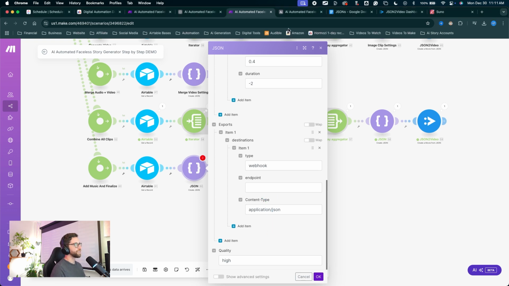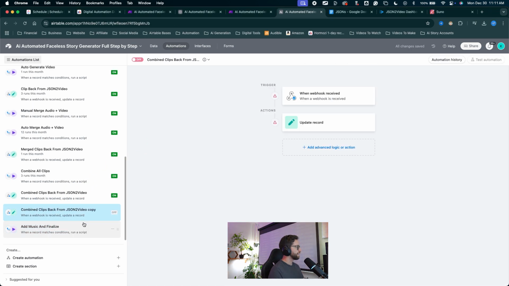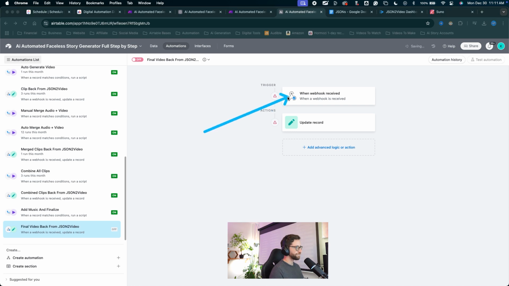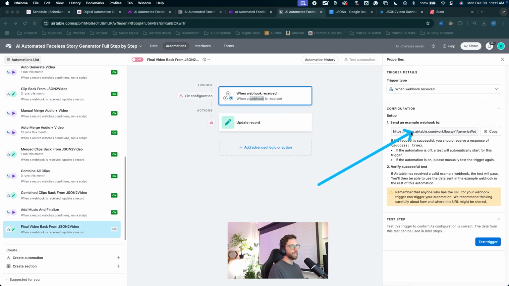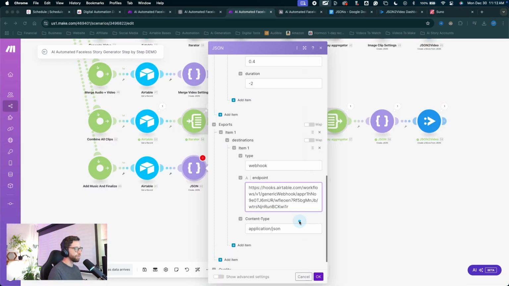Let's jump into Airtable. Going to duplicate this combined clips back from JSON to video. Right click on it, click duplicate. Now I'll just grab this one, click the three little dots, drag it down to the bottom. I'll come up here to rename it: final video back from JSON to video. We need to get that webhook endpoint. Let's click into the trigger, copy the webhook example, come into Make, paste it into the endpoint, and click OK.